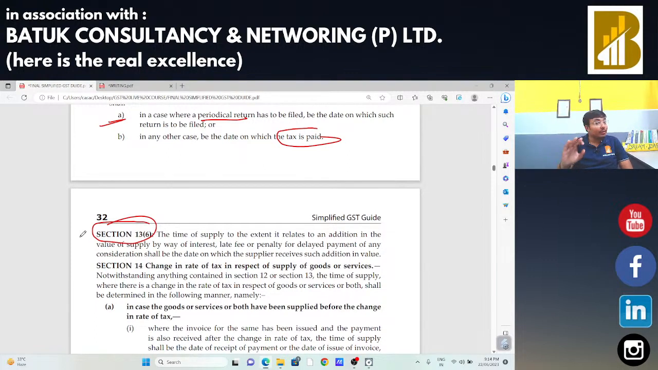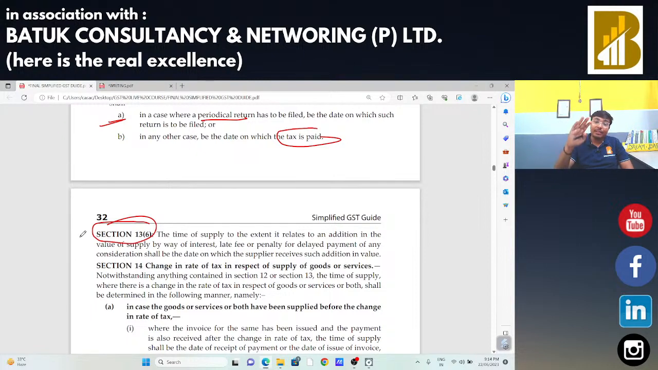Next, section 13 subsection 4 which is applicable in case of vouchers. Voucher अगर identifiable है, in that case date of issue of voucher will be treated as your time of supply. If the voucher is not identifiable, in that case redemption date will be treated as time of supply.